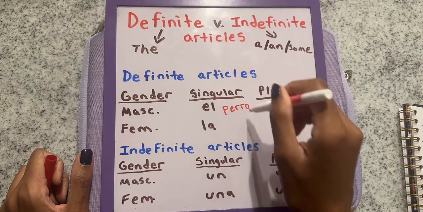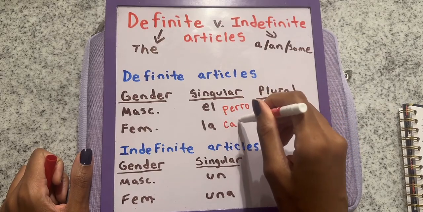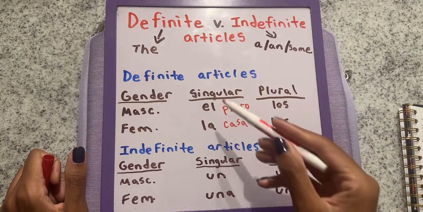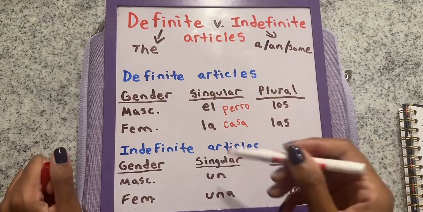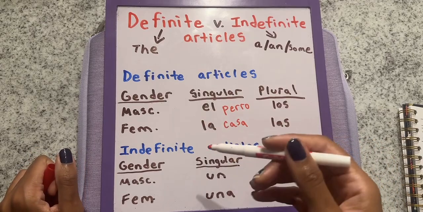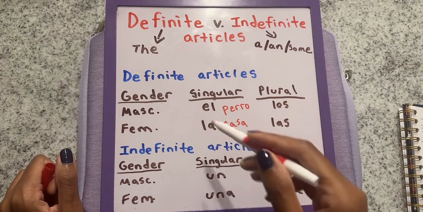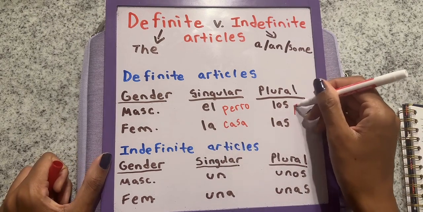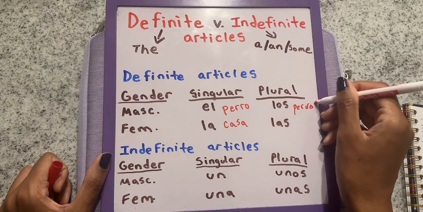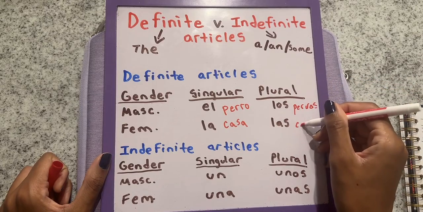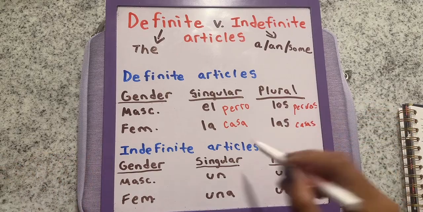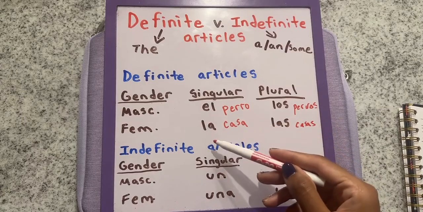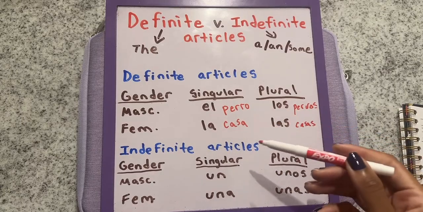So for example, let's put that down. El perro, la casa. The el in el perro is the article, and it's the definite article. So think of definite as defined. You know exactly what it is. The dog, the house. Now, if it's plural, more than one dog, it's los perros, las casas. So think of definite articles as the English equivalent of the: el, la, los, las. See, that's all it is.